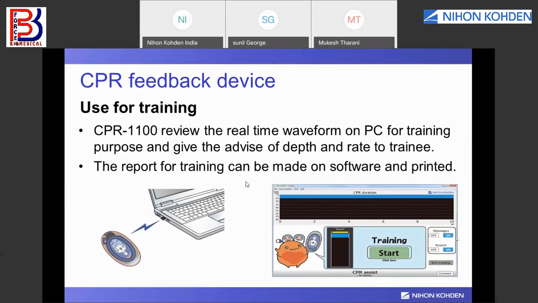Make sure the Bluetooth connection is there, and you can use the CPR over a normal CPR mannequin, give compressions, and it will show the compression waveform and indicator. At the end you can take a printout of the training report. So there are three functions of this CPR feedback device: you can use it as a standalone, with a defibrillator, and as a training device.